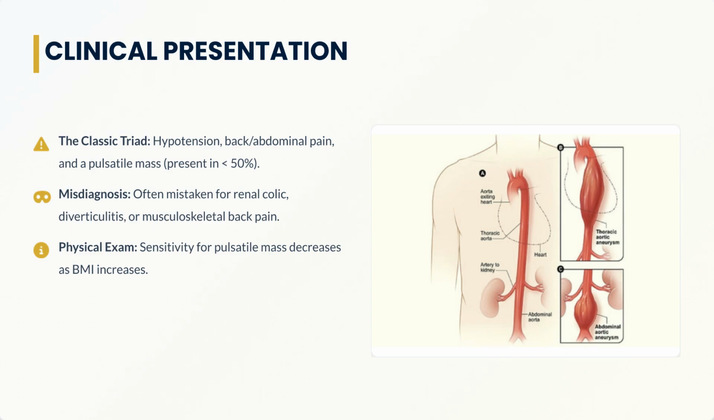The classic triad of AAA is hypotension, back or abdominal pain, and a pulsatile mass, though it is present in less than 50% of cases. Misdiagnosis is common. Look out for renal colic, diverticulitis, or musculoskeletal pain. Note that the sensitivity of finding a pulsatile mass decreases with increasing BMI.